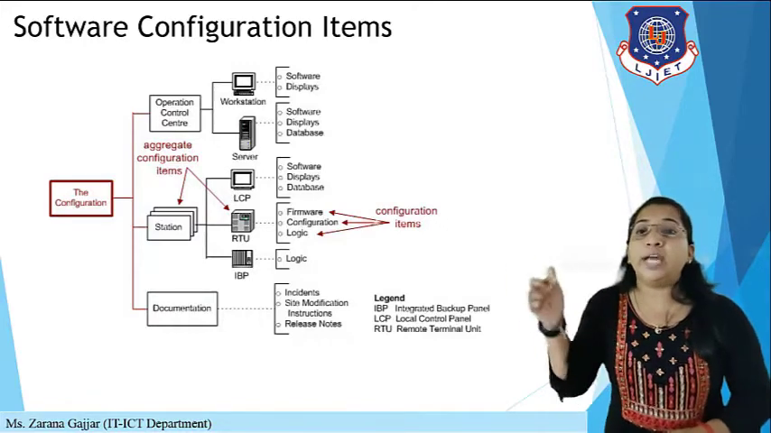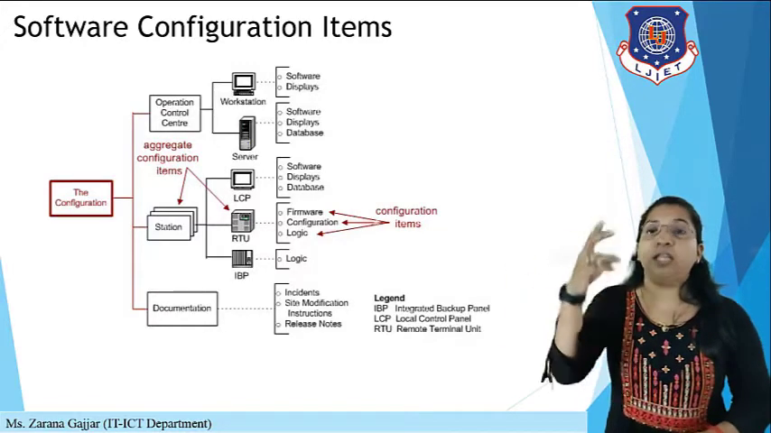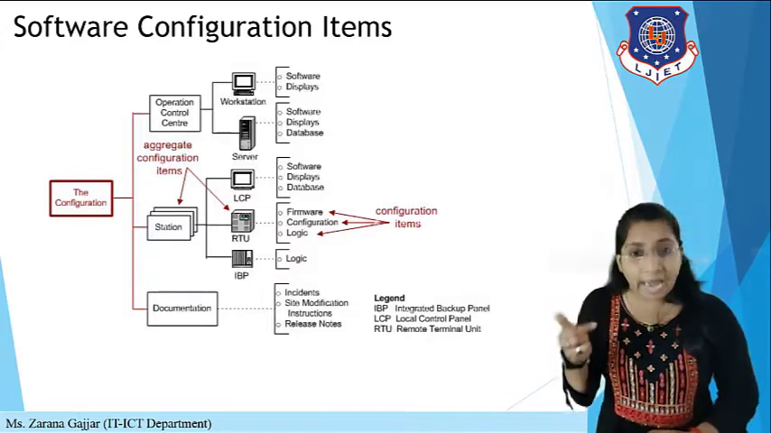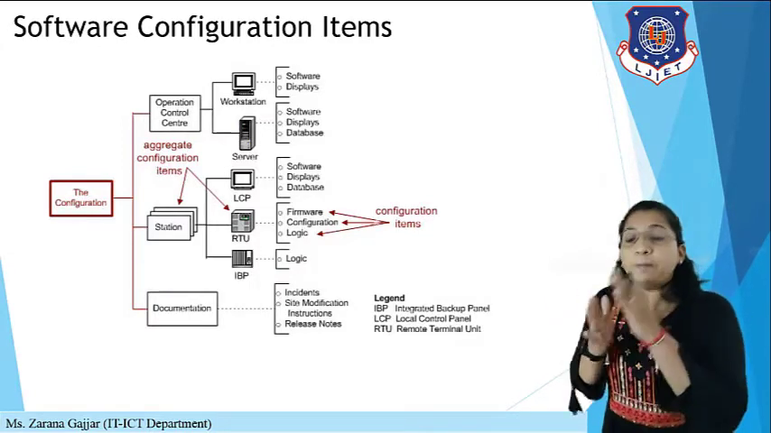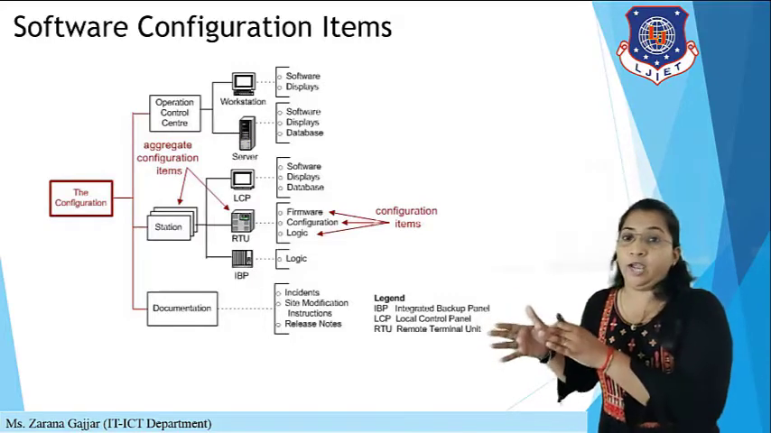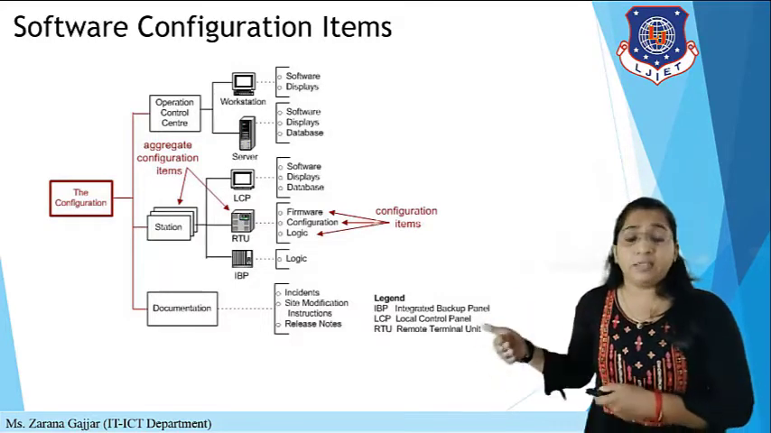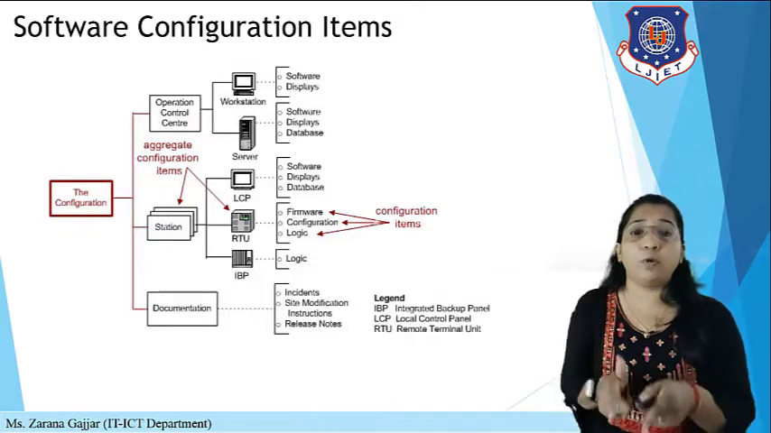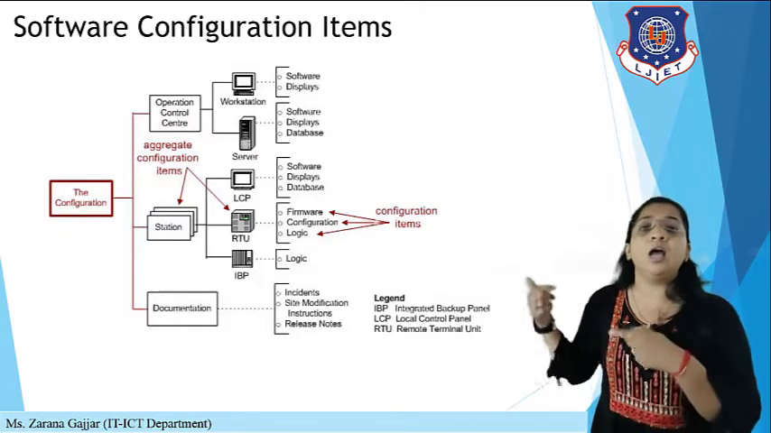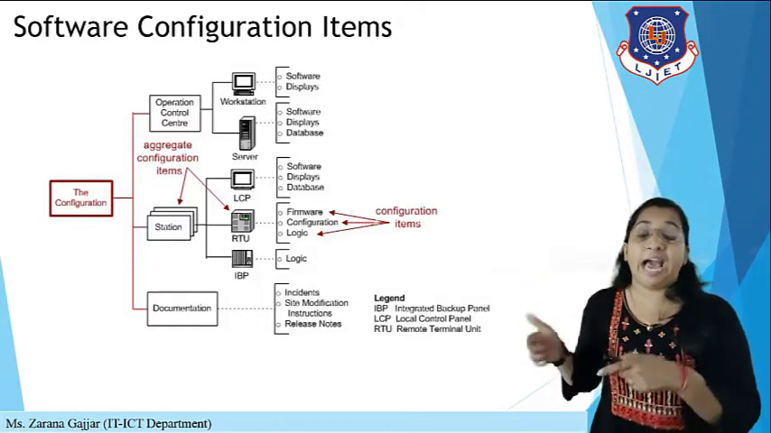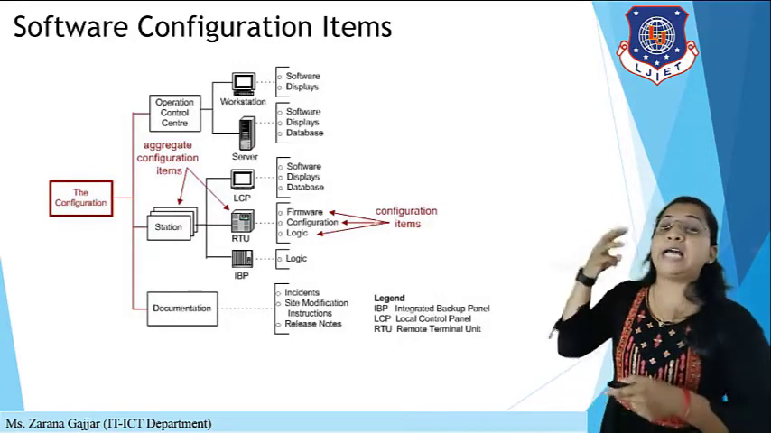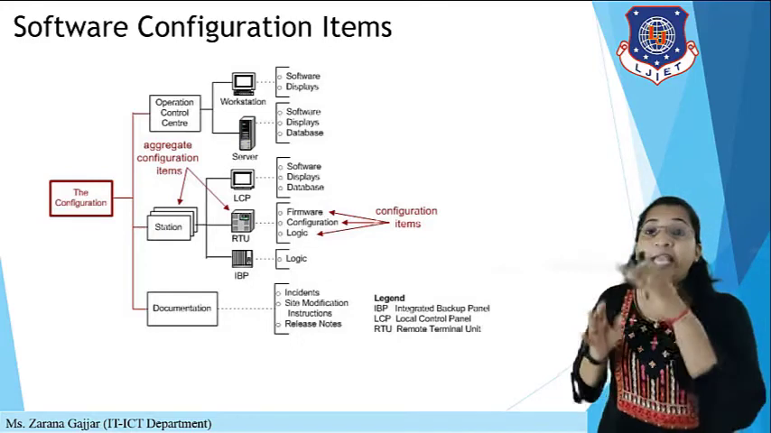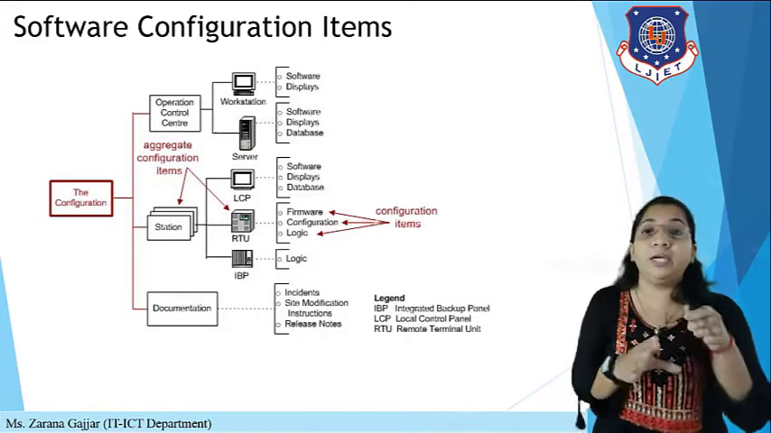Okay, so now you can see in a station there are three things: LCP, RTU and IBP. These three are known as a subtopic of station. Here LCP stands for local controller processor, RTU is a remote terminal unit and IBP is an integrated backup panel. So these are the three configurations.